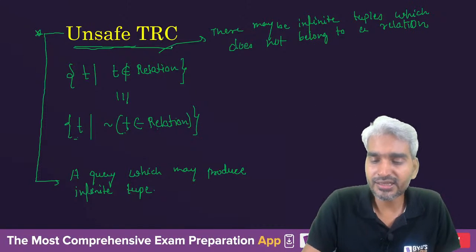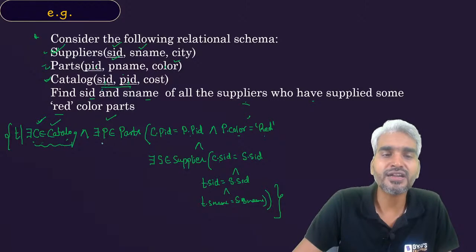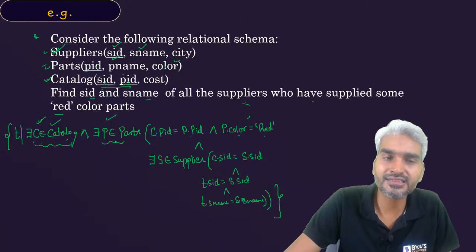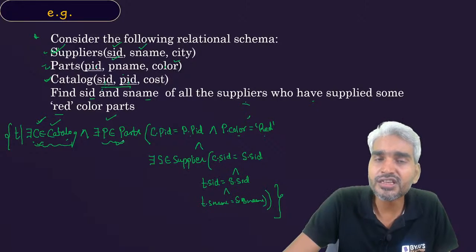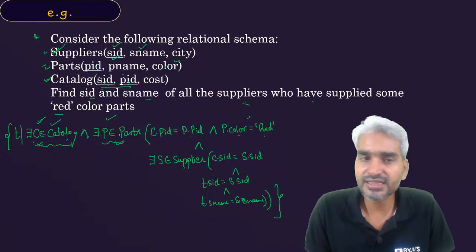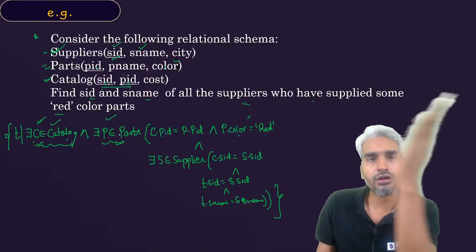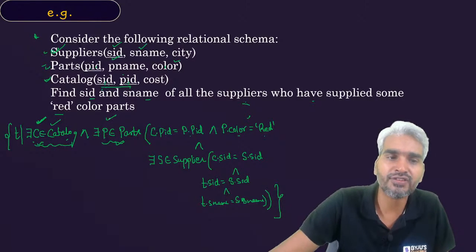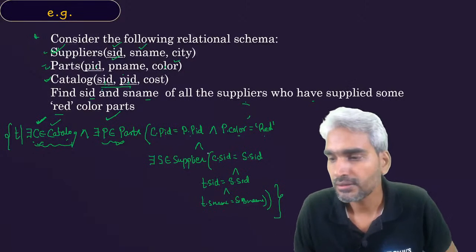But a Cartesian product in TRC is just like this. So this and this is the Cartesian product of catalog and parts. When you write there exists some tuple belonging to catalog and there exists some tuple belonging to parts, then you are trying to check each tuple of catalog with each tuple of parts, and that's what happens with the cross product. Clear? What happens in the cross product? In the cross product, we combine each tuple of catalog with each tuple of parts, and that's what is happening here: we compare each tuple C of catalog with each tuple of parts one by one such that they satisfy the certain condition. Clear?